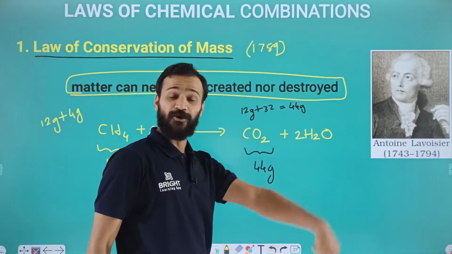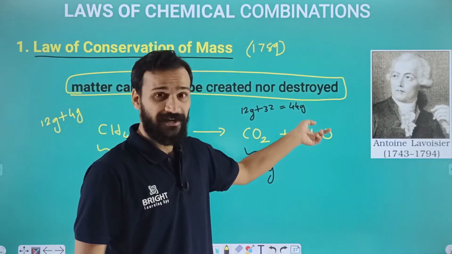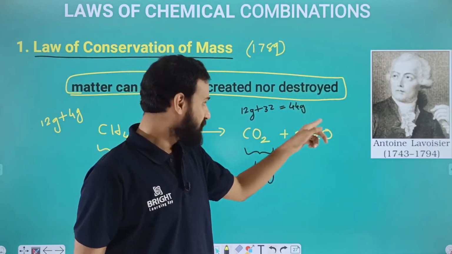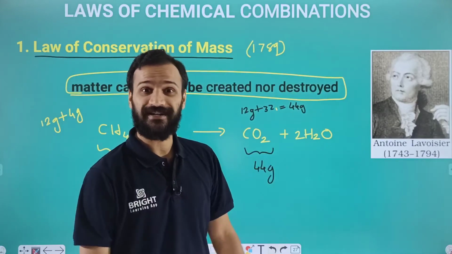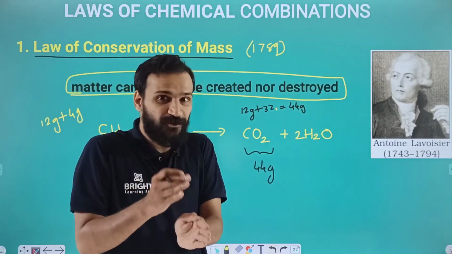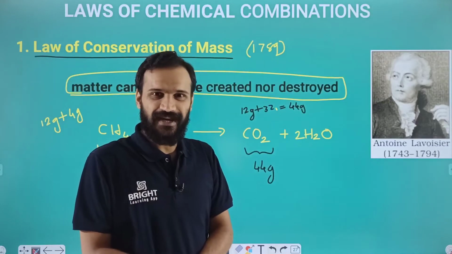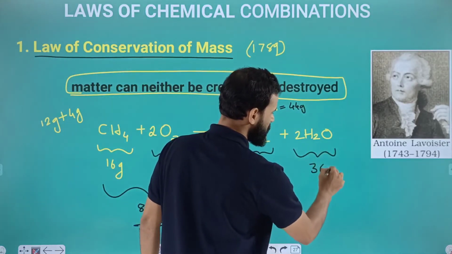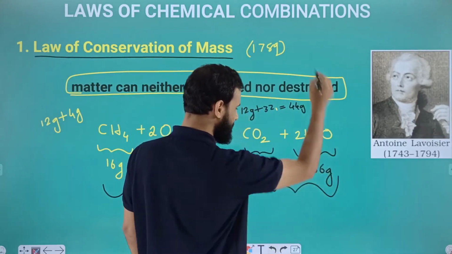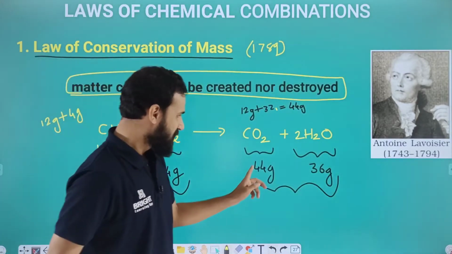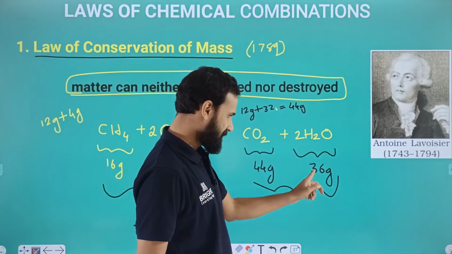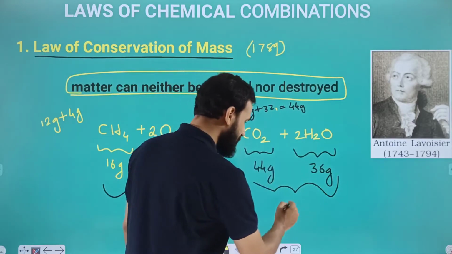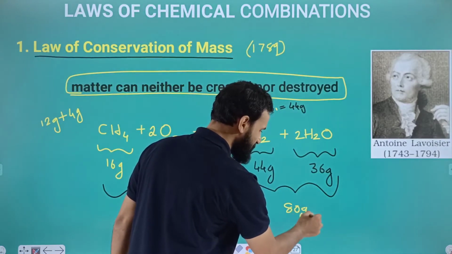And if you take H2O, hydrogen is 1, 2 hydrogen 2, oxygen is 16, 2 plus 16, 18. We are taking 2 molecules of water, so 2 into 18. What will be the sum? We will get 36 gram. Okay, when we are adding these 2, what is the sum, dear students? 44 plus 36, we will get 80 grams, isn't it?